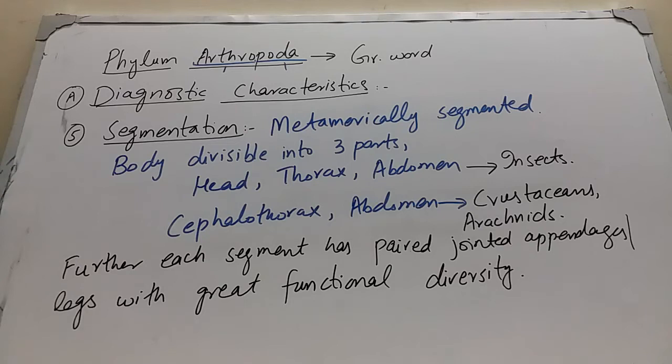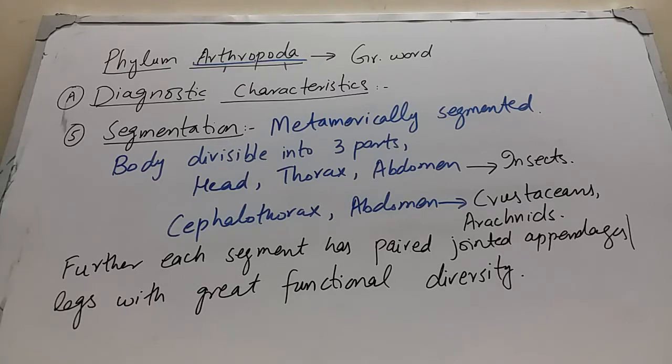Next point is about the segmentation. The body of arthropods is metamerically segmented. Metamerically segmented means that the body is divisible into 3 parts, or we can say the body has 3 tagmata, that is head, thorax and abdomen. The body of insects is well developed and it is divisible into 3 parts, head, thorax and abdomen.